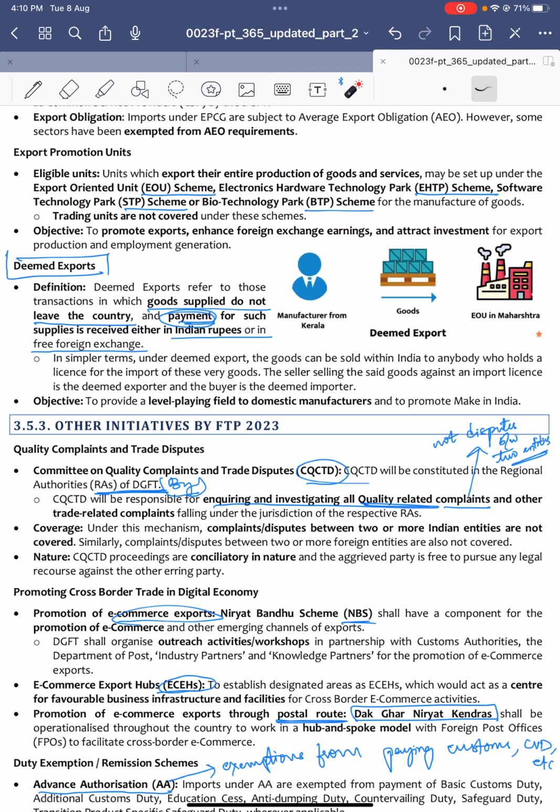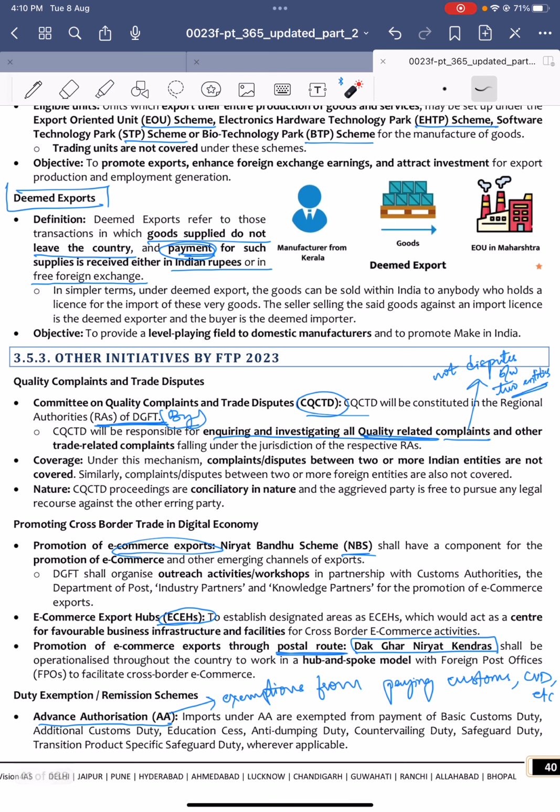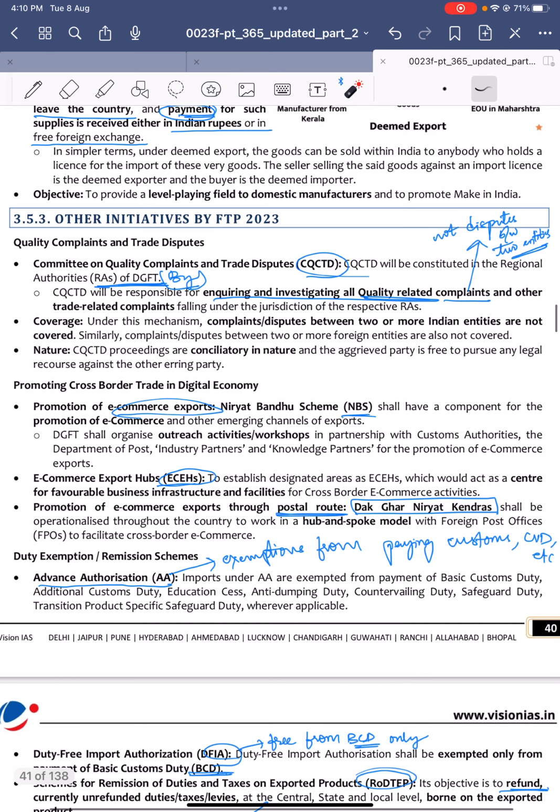Next, deemed exports. Deemed exports are those goods which are supplied but do not leave the country, and the payment for such supplies is received either in Indian rupees or in free foreign exchange. Deemed exports are transactions in which goods are supplied. See, we are supplying goods to some other country, right? For example, those goods are not leaving our country. So if you are trading within the country like that, then there is no need to pay for those exports. Next, other initiatives by the foreign trade policy.